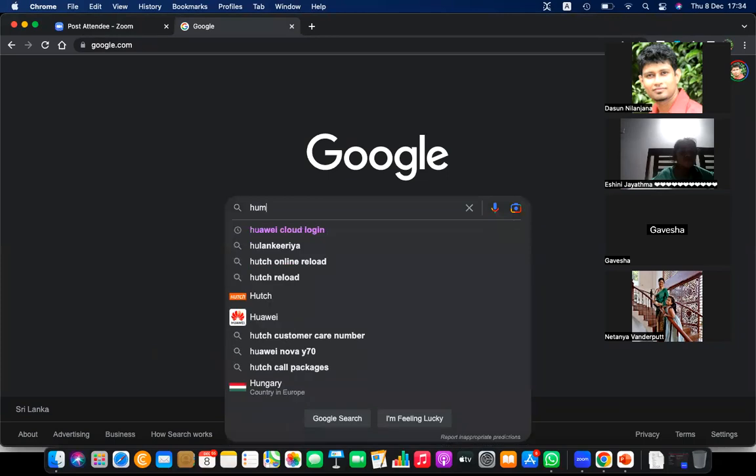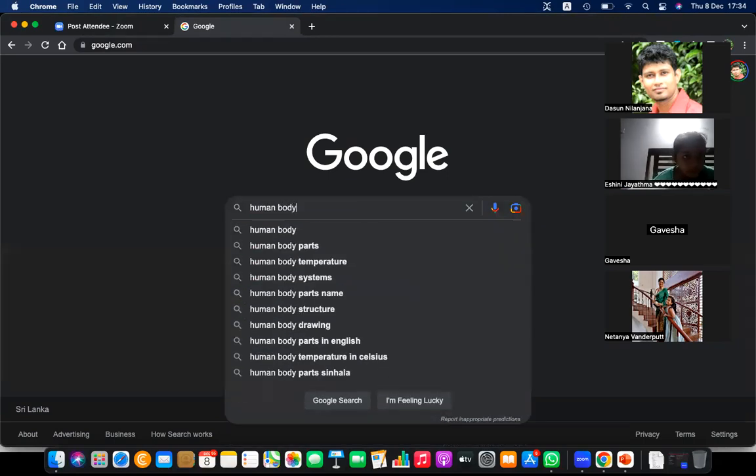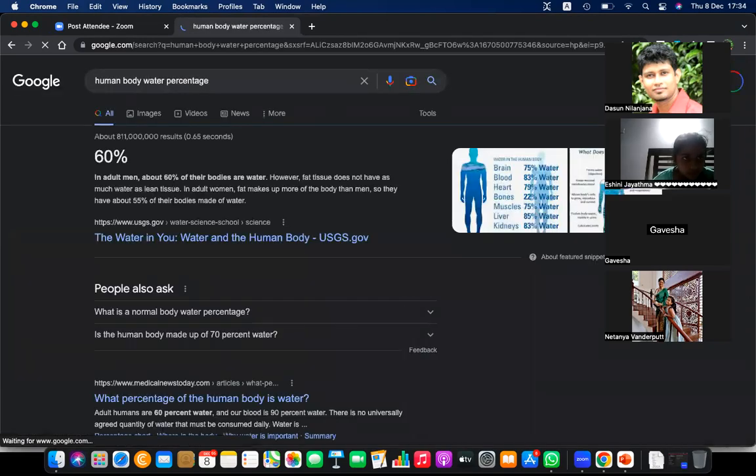Here, human body, please see that. Water percentage is closer to one third. 75% of your brain is water. Blood, 83% of the blood is water.